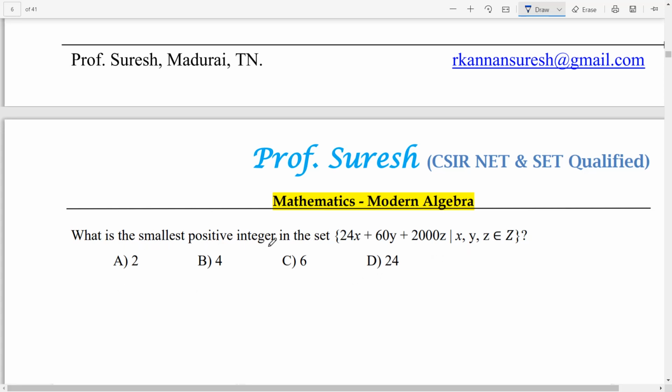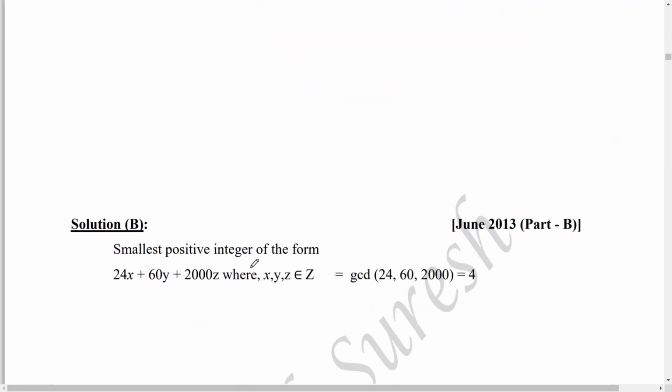What is the smallest positive integer in the set 24x plus 60y plus 2000z such that x, y, z belong to Z, I mean integers? So this question, the smallest positive, is asked many times; the number of elements or entries in the set is also asked. The smallest positive integer of the form 24x plus 60y plus 2000z, where x, y, z are integers, is equal to, this is a method or formula, the GCD of the coefficients. So find out the GCD. The answer is 4. Option B.